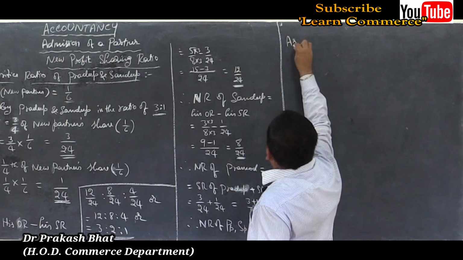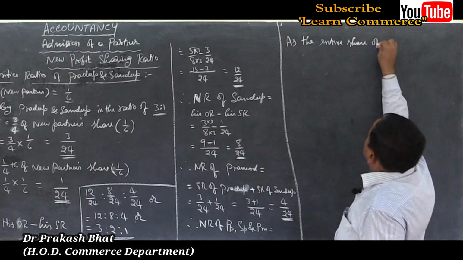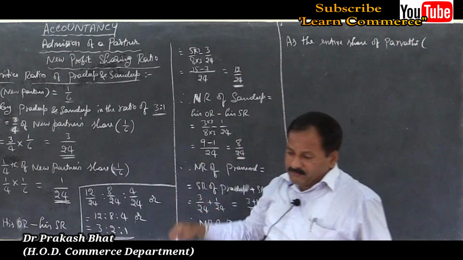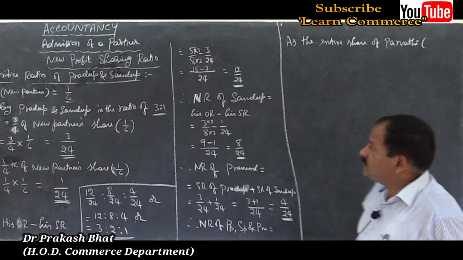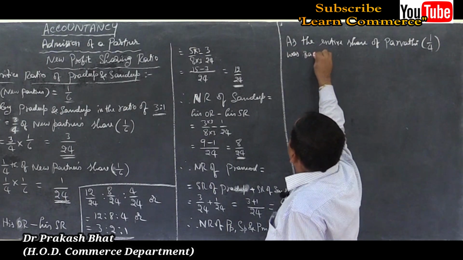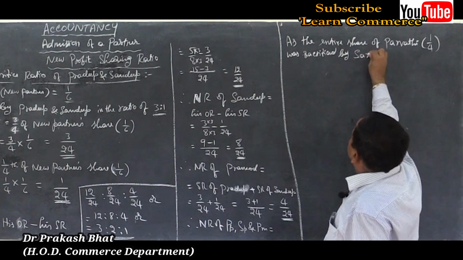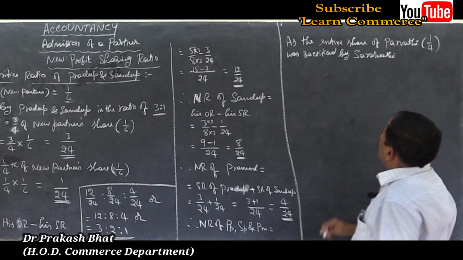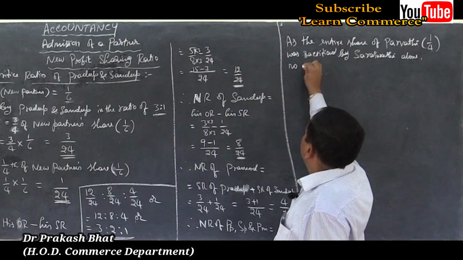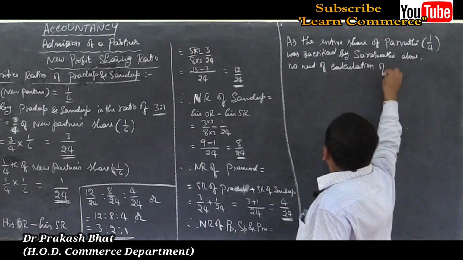As the entire share of the new partner, entire share of Parvati, that is how much was given to Parvati? 1/4, correct. 1/4 was sacrificed by Saraswati alone, comma, no need of calculation of sacrifice ratio.